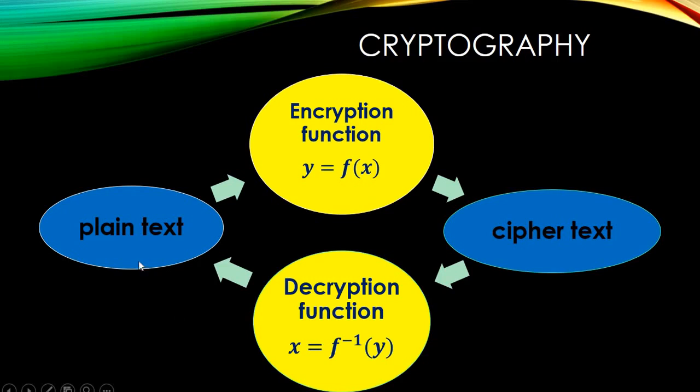So what happens is, the plain text, which is the message we are sending, is encrypted by the encryption function and stored as ciphertext. Once again, the ciphertext is decrypted. That means the inverse function of encryption is applied to get the original plain text, so that the receiver is able to understand what message is being sent.